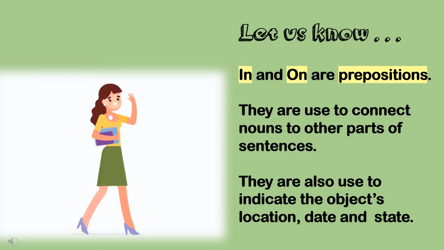Okay, to further explain, let us know: in and on are prepositions. When you say preposition, this is one of the 8 parts of speech. In and on are used to connect nouns to other parts of sentences. They are also used to indicate the object's location, date, and state.